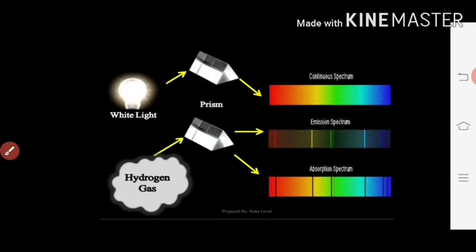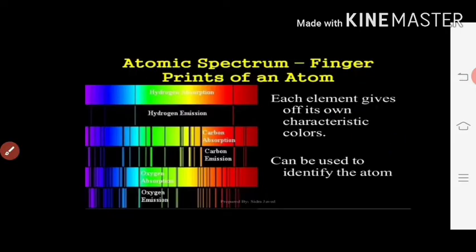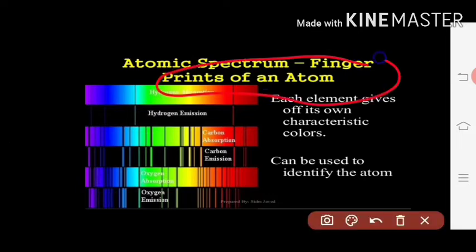Okay, so now we are going to study in detail. Now this atomic spectrum will act as the fingerprint of the atom. We know that all people have different fingerprints. Like that only, atoms also have different fingerprints. Here some examples we have shown.